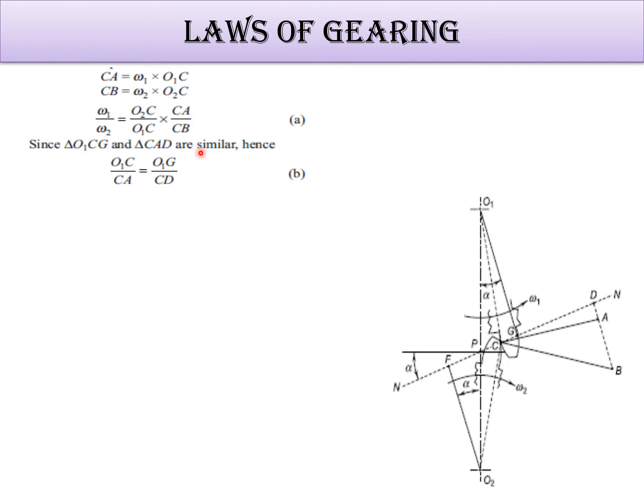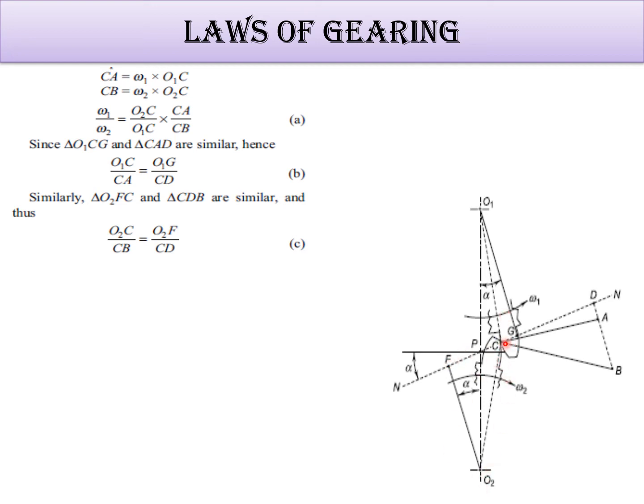Now triangle O1CG, and same thing for triangle CAD. These two triangles are similar. So O1C by CA is equal to O1G by CD. Same thing for triangle O2FC and triangle CDB.